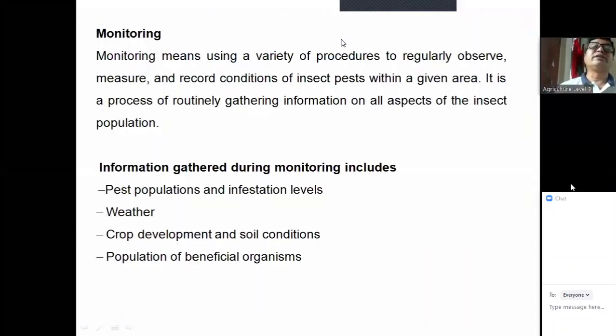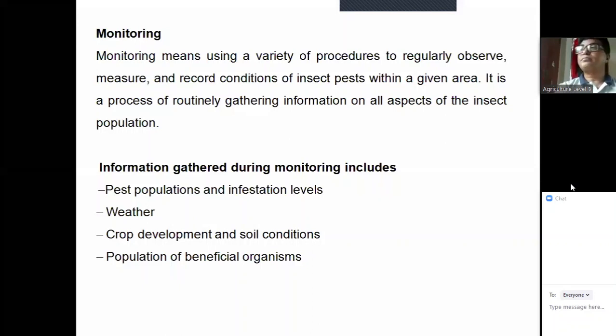Now monitoring. So we saw the survey. What is monitoring? Monitoring means using a variety of procedures to regularly observe, measure and record the conditions of insect pests within a given area. Regularly observe, measure, you will observe, you will measure and record the data. What is the data? Conditions of the insect pest.